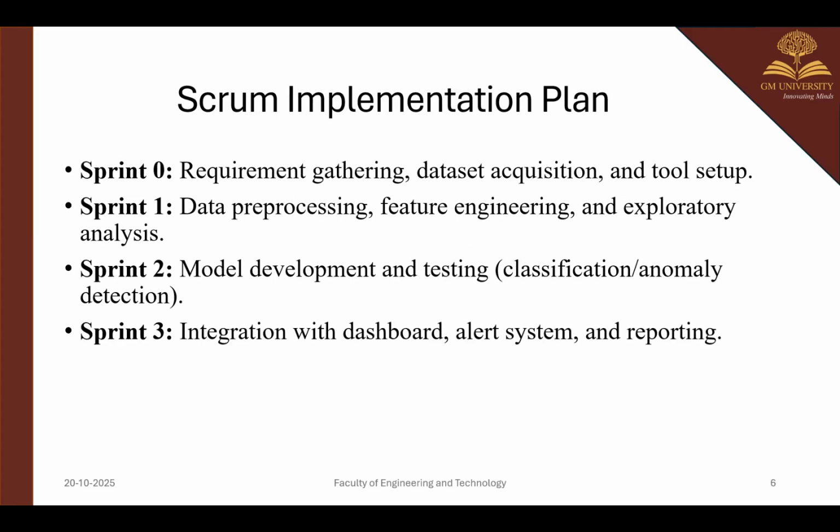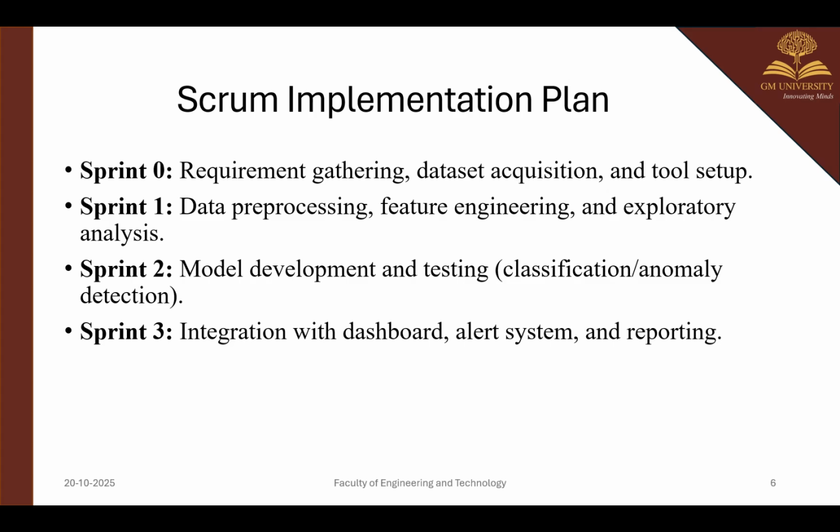Scrum implementation plan. Sprint zero is requirement gathering and dataset acquisition. This is the first thing, and I have done it. Sprint one is data preprocessing and training and testing, so dividing the dataset into two parts, and model development. I need to develop and train the model by using epochs, so many epochs we are going to train. Then sprint integration with the dashboard, alert system, and reporting.